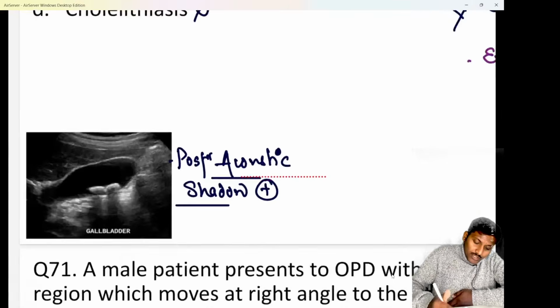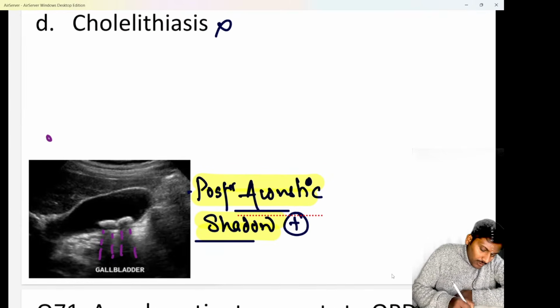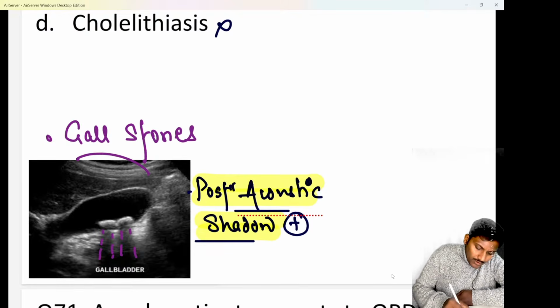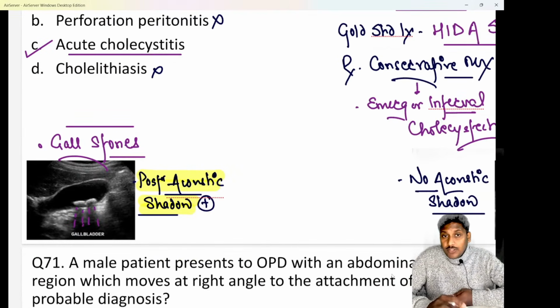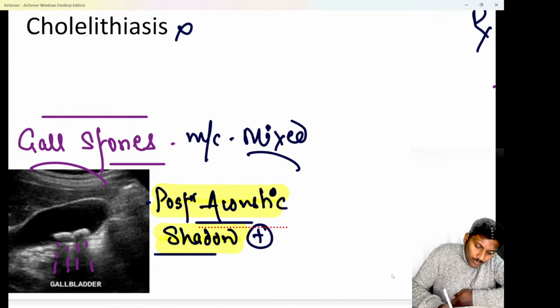Okay. Here you are able to see an ultrasound classically showing the posterior acoustic shadow. We know whenever an ultrasound shows a posterior acoustic shadow, it is a case of gallstones, that is cholelithiasis. So this is a classical picture of gallstones or cholelithiasis. The most common gallstones worldwide are mixed stones, whereas the most common gallstones in Asia are going to be pigmented stones. That has to be kept in mind.